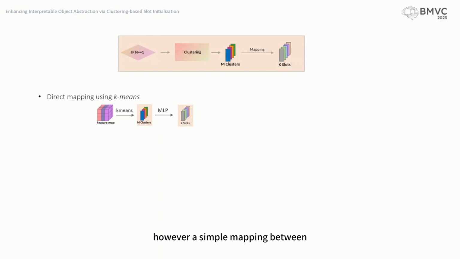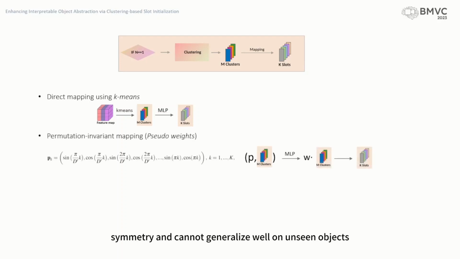However, a simple mapping between M cluster centers and K slots breaks the permutation symmetry and cannot generalize well on unseen objects. Therefore, we propose a permutation invariant model named pseudo-weights, which uses positional encoding to identify different slots. The cluster centers are broadcasted along the slots and concatenated with the positional encoding to predict the weights which allocate the importance of the cluster centers to the different slots. The slots are then initialized as the weighted sum over the cluster centers by the predicted weights.